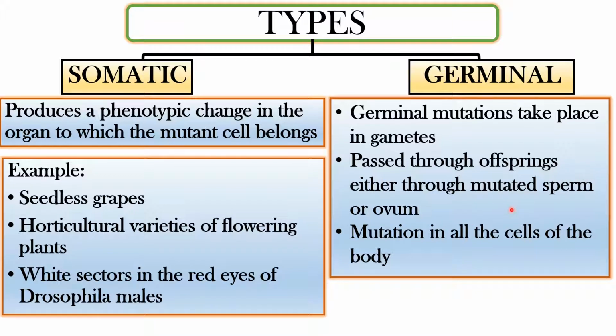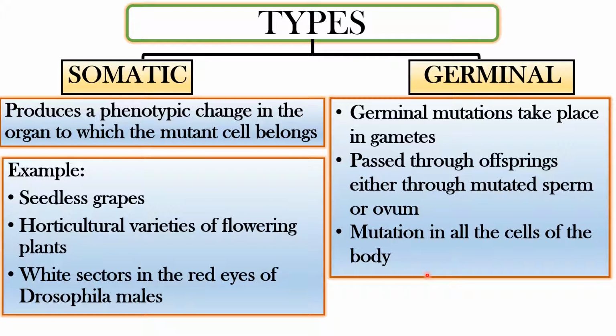If either the sperm or ovum is affected, it will lead to a change in the phenotypic character and the gene mutation will be followed in the offspring, and this will be a heritable change. So from one offspring it will be passing to the other offspring. So generation to generation will be affected by that particular gene mutation. Unlike the somatic mutation, the germinal mutation will be there in all the cells of the body.